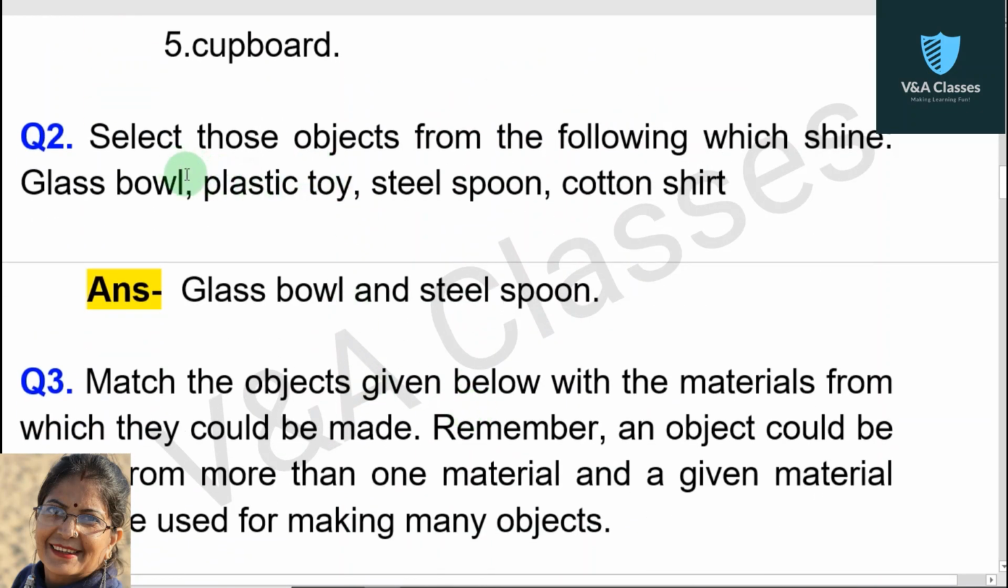Now question number 2. Select those objects from the following which shine. Objects are glass bowl, plastic toy, steel spoon, cotton shirt. Answer, glass bowl and steel spoon.